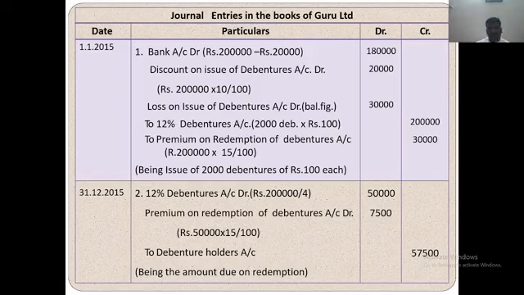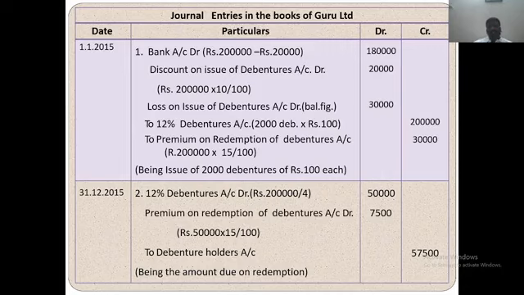Combined journal entry. So issued and redeemed at the same time. Journal entry: Bank account debit, discount on issue of debenture account debit, loss on issue of debenture account debit, to 12% debenture account. How many debentures? 2,000 debentures at the rate of rupees 100 each, 2,000 into 100, 2 lakh rupees.